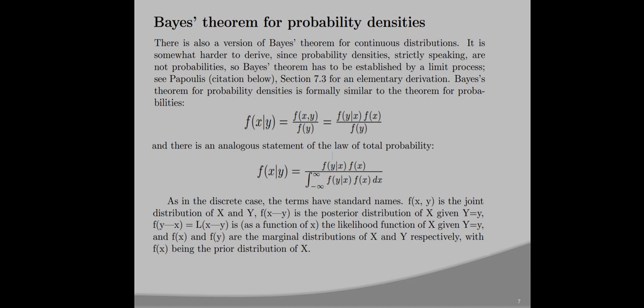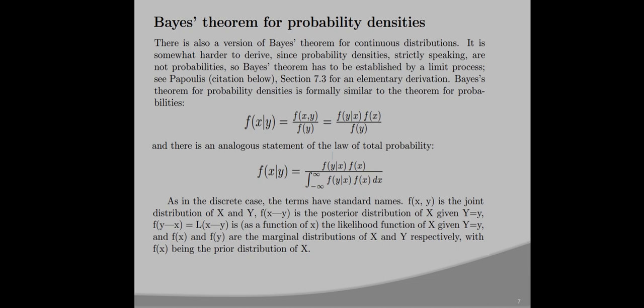So Bayes theorem has to be established by a limiting process, as shown in the figure. f of x given y equals f of x comma y divided by f of y. f of x comma y is given as f of y given x into f of x, divided by f of y, and there is an analogous statement of the law of total probability. f of x given y equals f of y given x into f of x, divided by the integration from minus infinity to infinity of f of y given x into f of x dx.